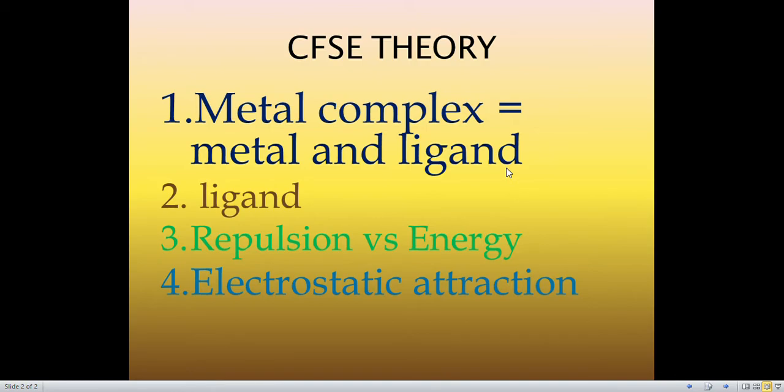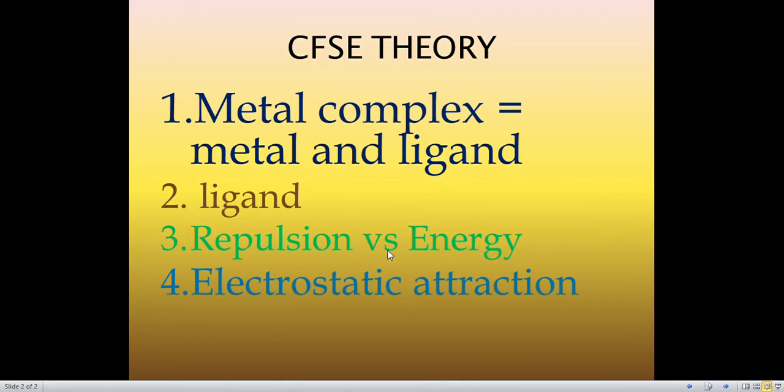And the third point I have written is repulsion vs energy. If repulsion increases, energy increases, right? And if energy increases, the compound will be least stable. So we can say that repulsion is directly proportional to energy. Why have I written this term?